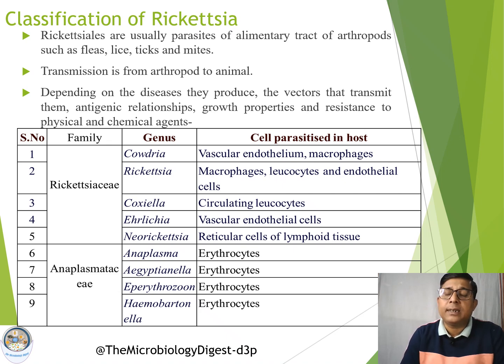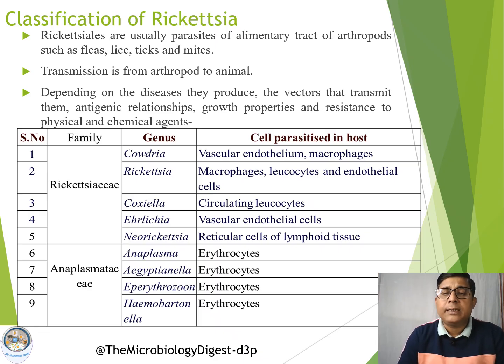These five are the genera under the family Rickettsiaceae. The second family, Anaplasmataceae, is classified into four different genera. First is Anaplasma, then Aegyptianella, Eperythrozoon, and Haemobartonella. These four are the genera under the family Anaplasmataceae.